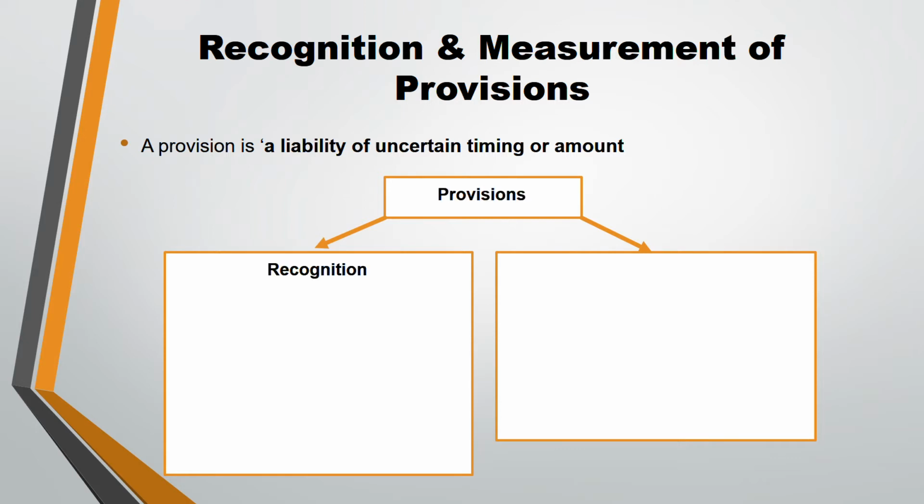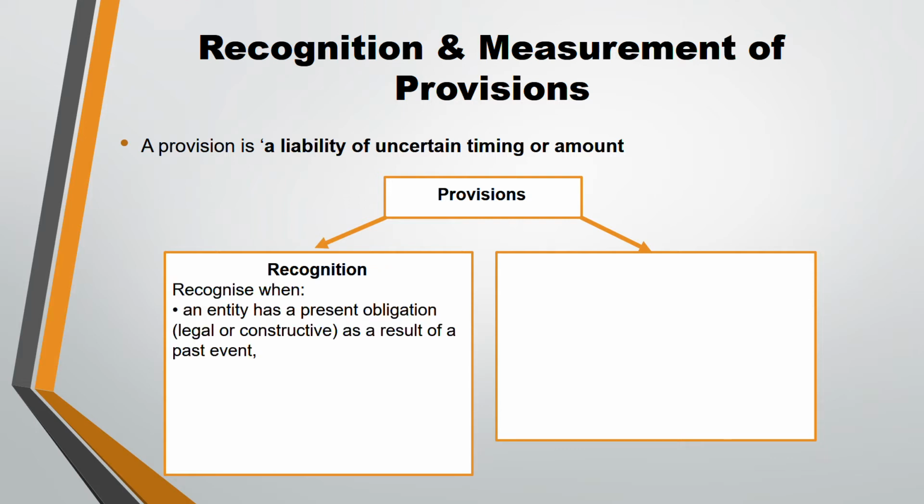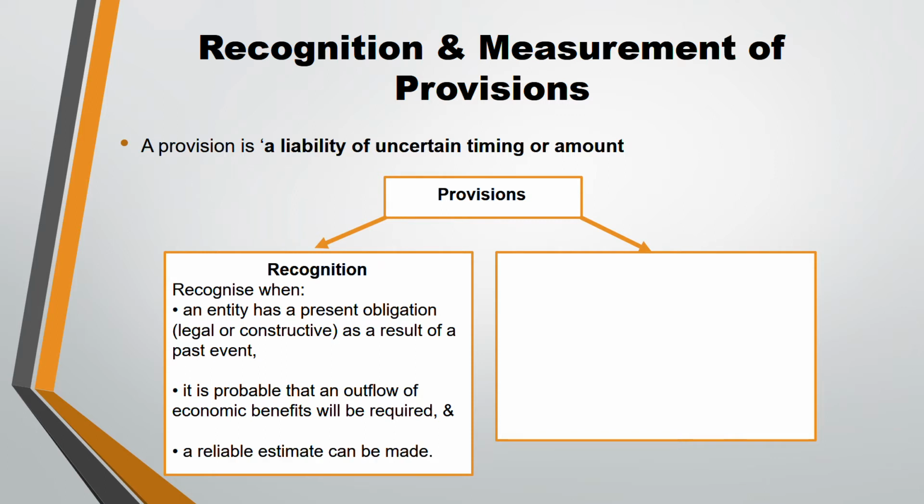You recognize it if these three conditions are satisfied. You recognize when the entity has a present obligation, and this obligation could be either legal or constructive, as a result of a past event. Second, it is probable that an outflow of economic resources, economic benefit, will be required. Something has to go out, cash or anything. Third, a reliable estimate can be made of this outflow. If these three conditions are satisfied, you recognize a provision.